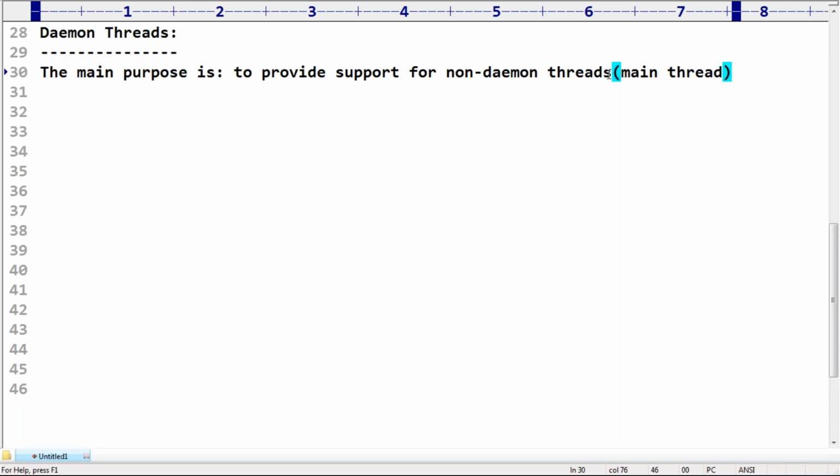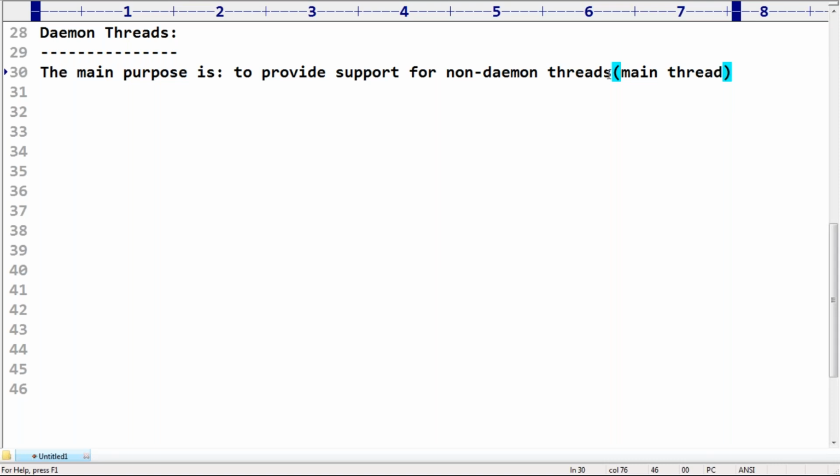What is the main purpose of Daemon threads? To provide support for non-Daemon threads. Non-Daemon threads are nothing but just like our main thread. Okay, remember this one.